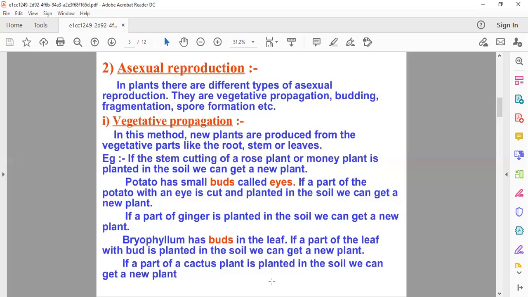The rest of the parts, like budding, fragmentation, and spore formation, we'll discuss in the next video. Till then, you just revise this part: what is reproduction, types of reproduction, and vegetative propagation, how it takes place.